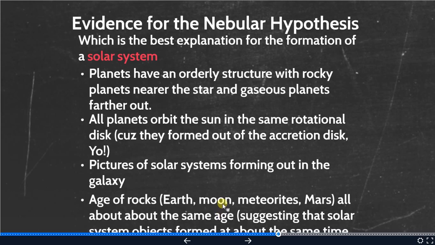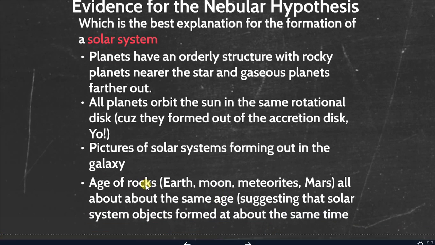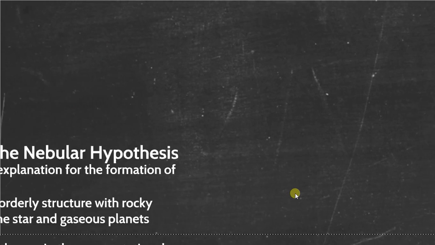Another evidence that we look at is the age of rocks. When we look at all these different types of samples, including meteorites, they're all about the same age. This suggests that they all started forming around the same time, because it makes sense that if everything's forming out of the same material, they all start forming at the same time, because gravity pretty much works the same all over throughout the disk. So it doesn't make sense for different objects to have different ages.